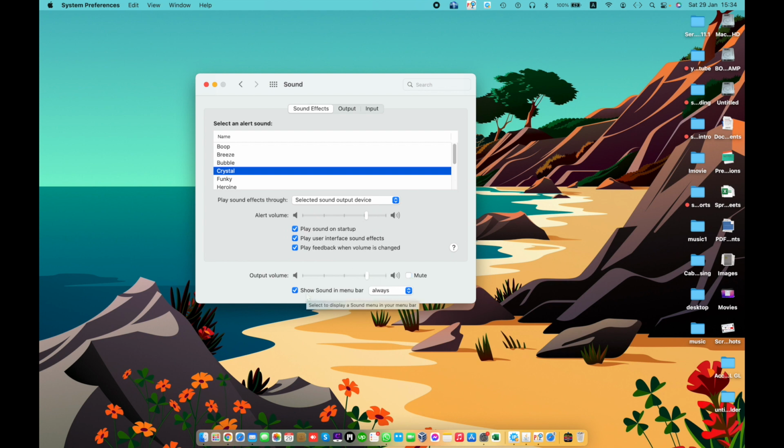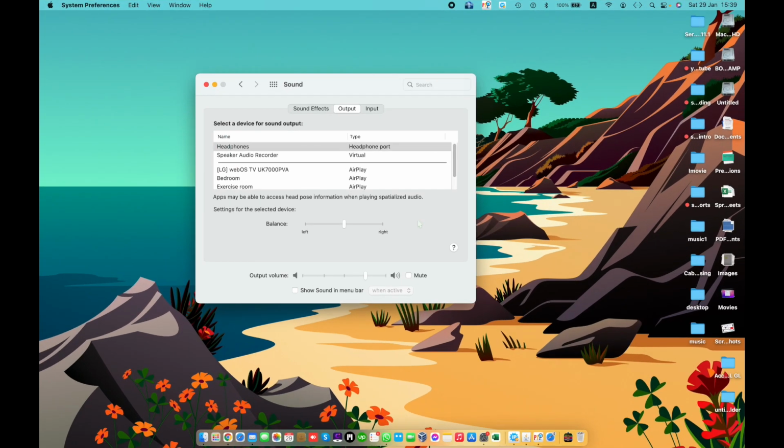This one shows sound in the menu bar. If I uncheck this option, the icon disappears. In the output pane, select the device you want to use in the list of sound output devices.